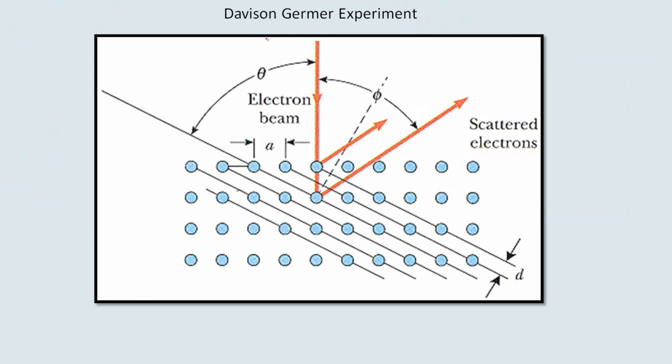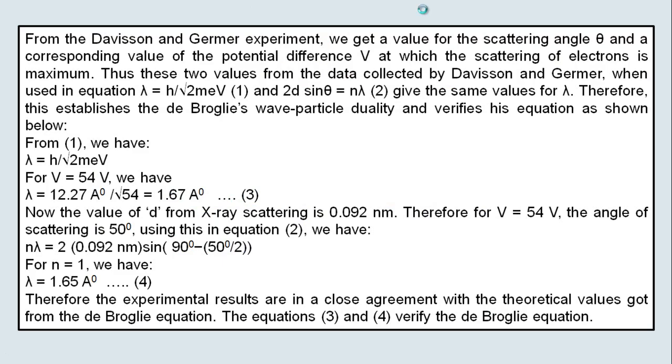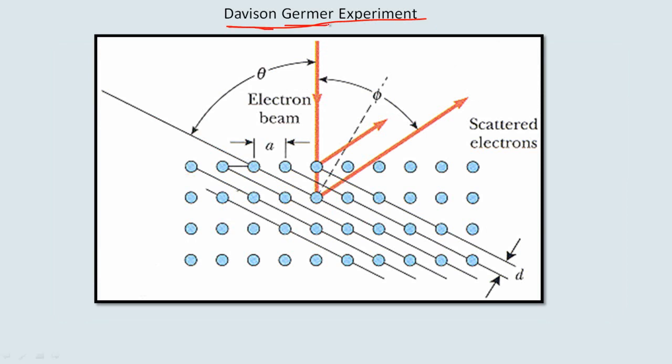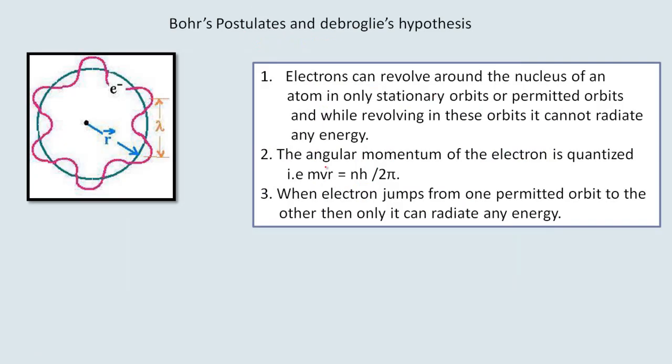Okay, then next is the Davisson-Germer experiment. It is not part of your syllabus, but these were the two scientists, Davisson and Germer. They proved that matter waves really do exist in nature, and they calculated the de Broglie wavelength associated with the electron by experimental evidence, and matched these results with the theoretical value predicted by de Broglie, because till yet this is just a hypothesis, just an assumption.